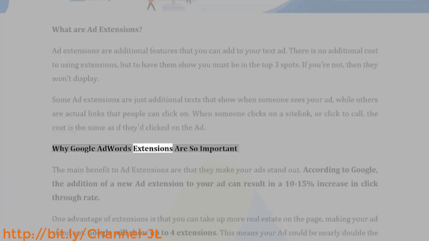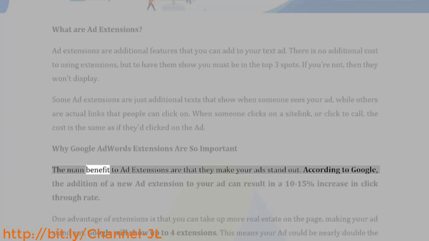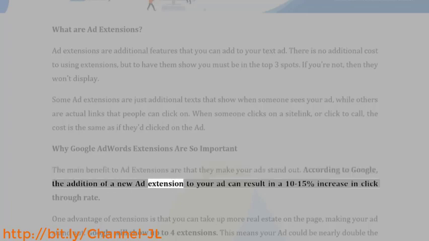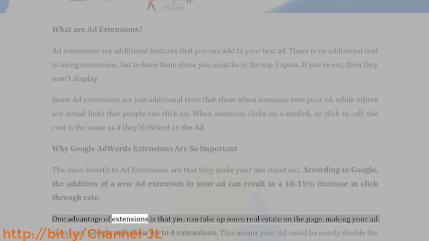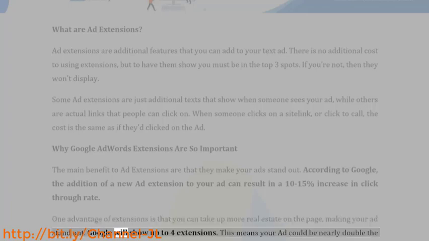Why are Google AdWords extensions so important? The main benefit of ad extensions is that they make your ad stand out. According to Google, the addition of a new ad extension to your ad can result in a 10 to 15% increase in click-through rate. One advantage of extensions is that you can take up more real estate on the page, making your ad stand out. Google will show up to 4 extensions. This means your ad could be nearly double the size of the ads below it.